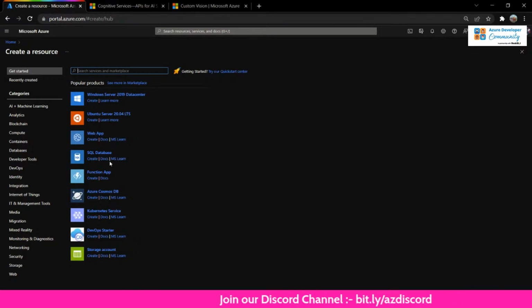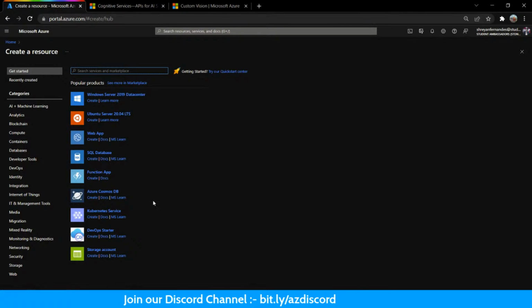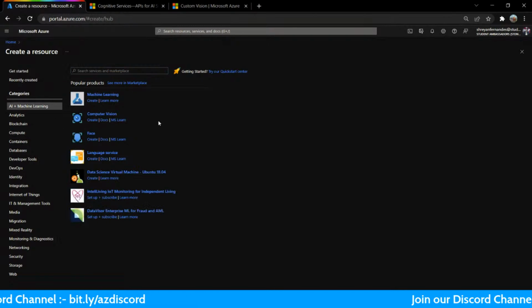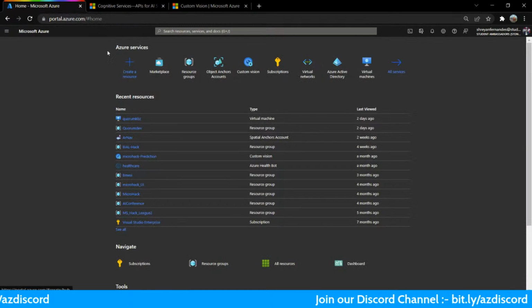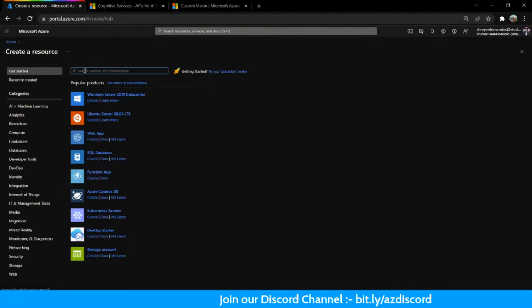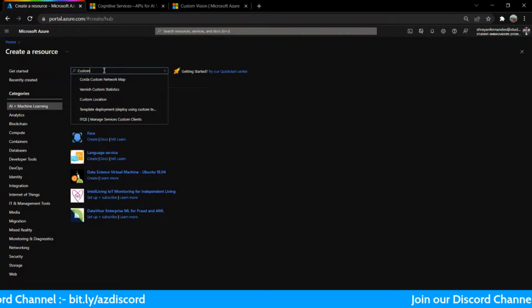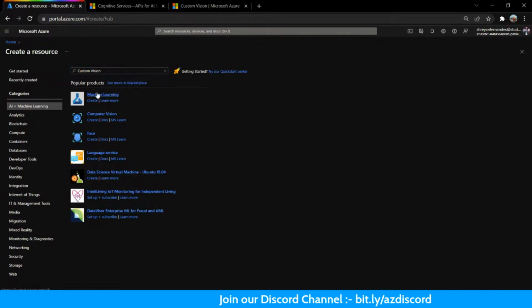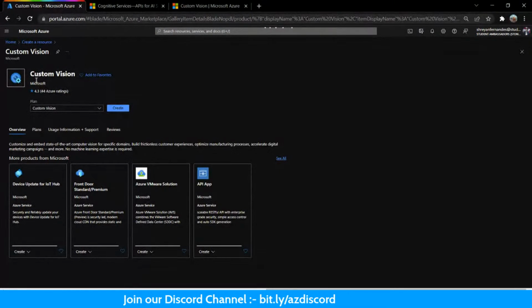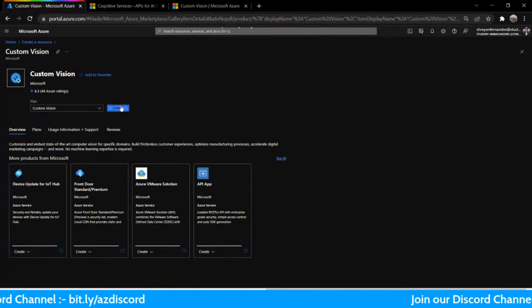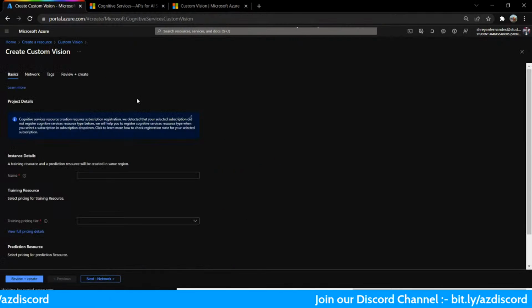As I told you initially as well, doing anything here is like creating a resource. A resource is being created. So I'll go ahead and create a custom vision resource. So I have to go here. If it is not here, don't worry, you can just type custom vision here, because I'm sure I want to create a custom vision resource. So I'm going here. Yeah, see, I found a custom vision resource. The plan is saying custom vision. I'll show this in some time. So I'm clicking on create.